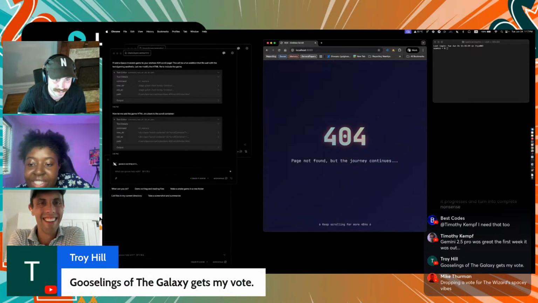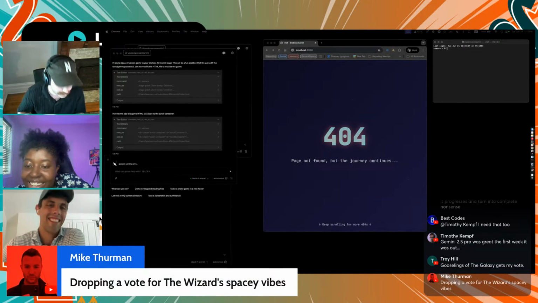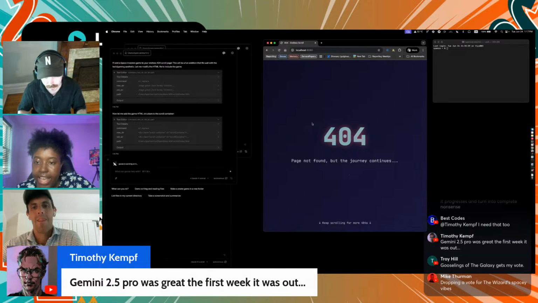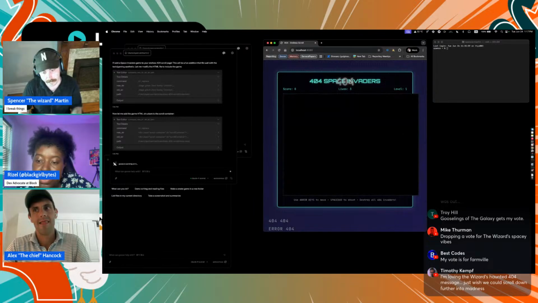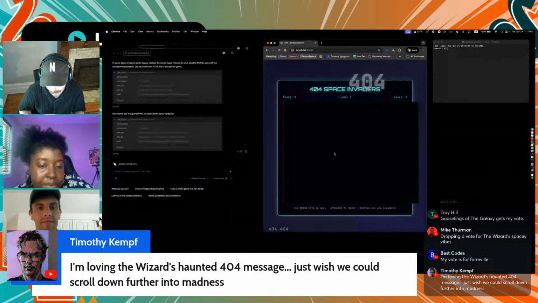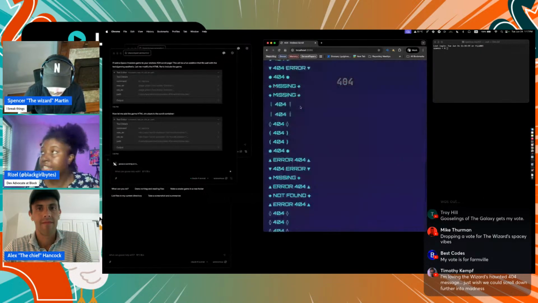Oh, someone said the Gooselings of Galaxy gets my vote. I love that. Dropping a vote for Wizardy Spacey vibes. All right, all right. And someone also said Gemini 2.5 Pro was great the first week it was out. Okay, a little shade. But they're loving the Wizards Haunted 404 messages. All right, cool. Let's move to the next one.